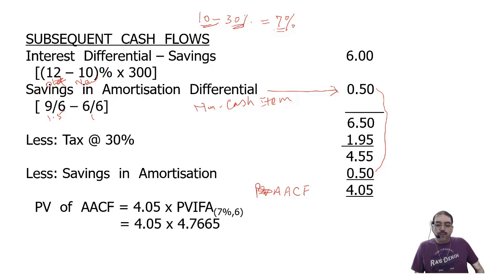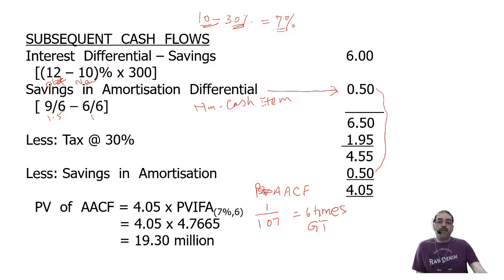So that comes to 4.7665. 1 divided by 1.07, again I'm telling you the same thing. 1 divided by 1.07, equal to function 6 times, and then gross total function. That comes to 19.30 million. What is this actually? This is my present value of cash inflow. Present value of cash inflow 19.30.